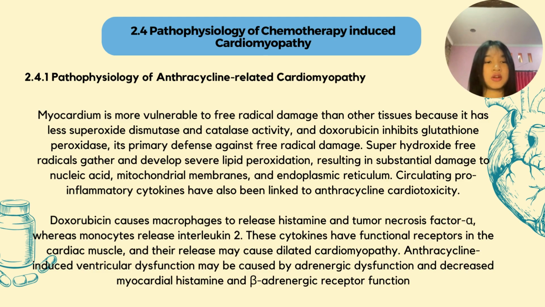Superhydroxide free radicals gather and develop severe lipid peroxidation, resulting in substantial damage to nucleic acid, mitochondrial membranes, and endoplasmic reticulum. Circulating pro-inflammatory cytokines have been linked to anthracycline cardiotoxicity. Doxorubicin causes macrophages to release histamine and tumor necrosis factor alpha, whereas monocytes release interleukin 2. These cytokines have functional receptors in the cardiac muscle, and their release may cause dilated cardiomyopathy.